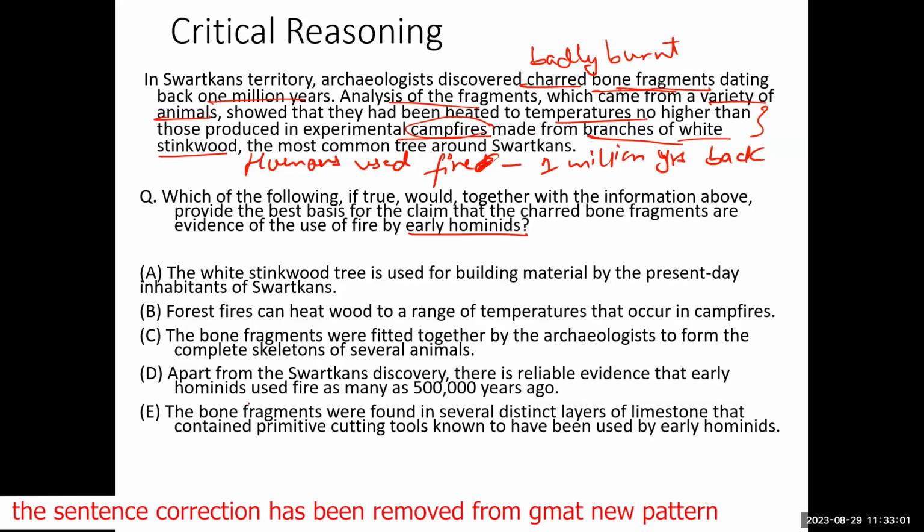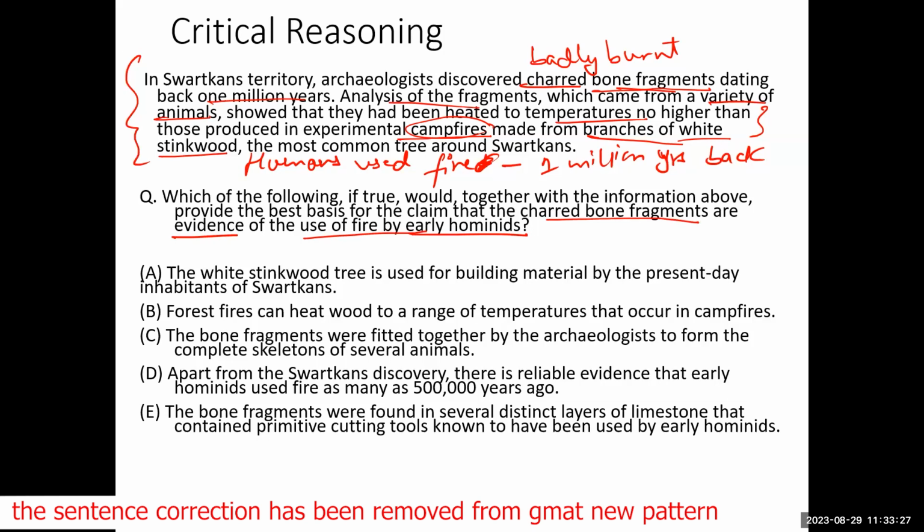Which of the 5 options gives you evidence that whatever bone fragments have been found, it proves that fire was used by early hominids? This is what he's trying to tell you indirectly.